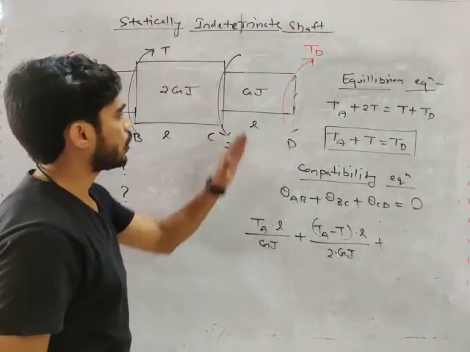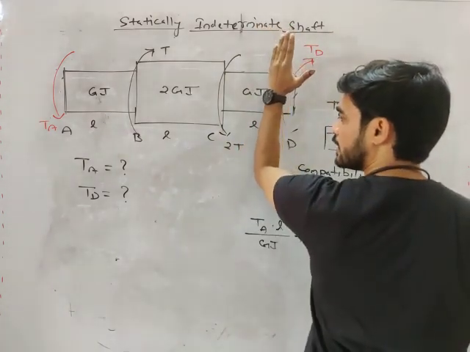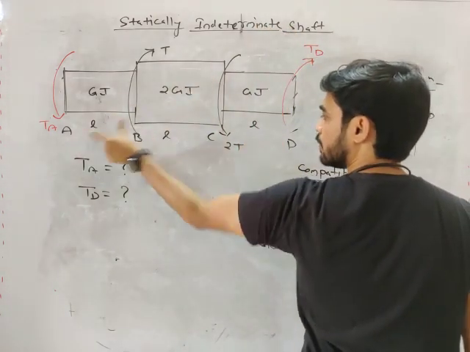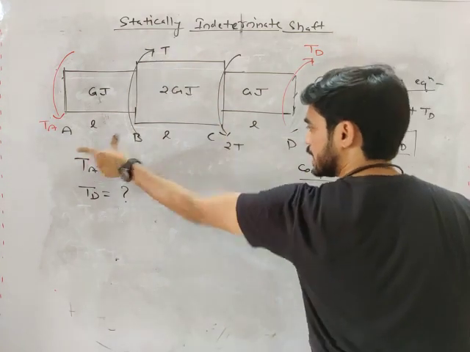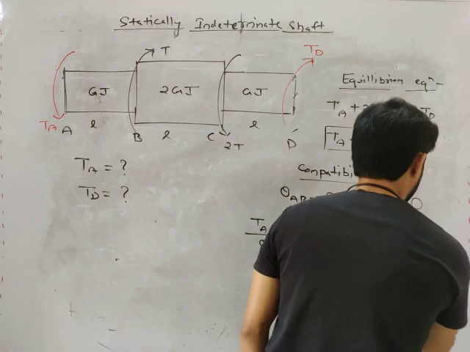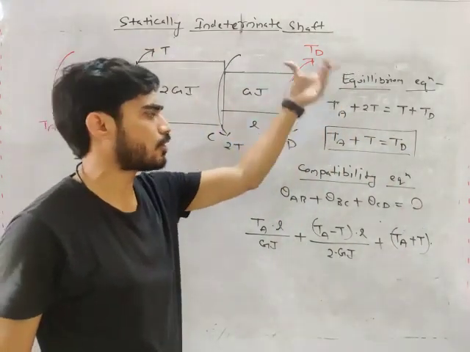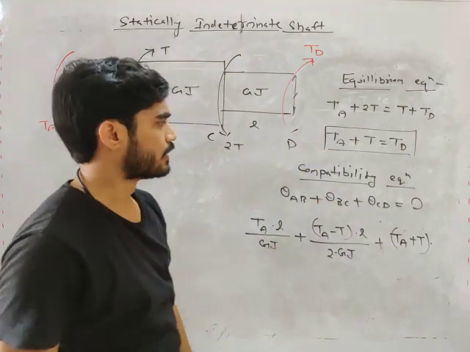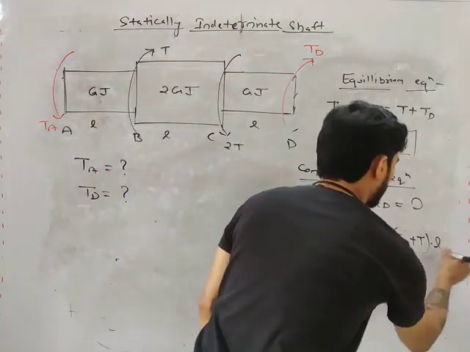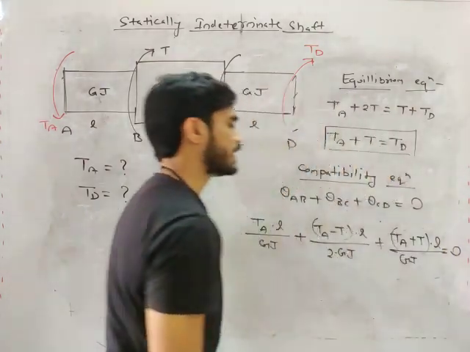Then calculate the torque in CD from left. I am calculating everything from left. So it will be TA plus 2T minus T, or you can write TA plus T. You can calculate it from right also, it will become TD. So TA plus T into L divided by GJ, and this will be equal to 0.